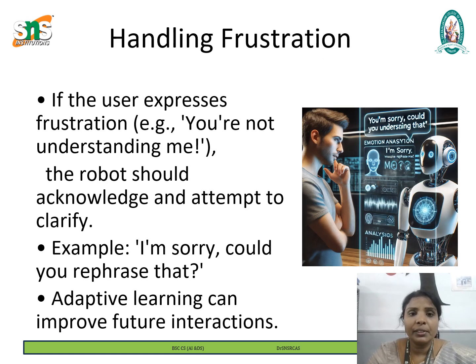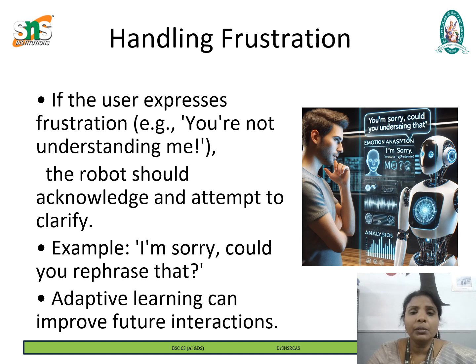Next, see handling frustrations. When a user expresses frustration, it usually means the robot is not responding in the way they expect. If the robot does not acknowledge this frustration, the conversation can become even more frustrating for the user. To prevent this, the robot should follow these steps. The robot should acknowledge the frustration. If the user says, "You are not understanding me," or "That's not what I mean," the robot should recognize the frustration and respond appropriately. Acknowledging shows the user that the robot is actively listening and willing to improve.